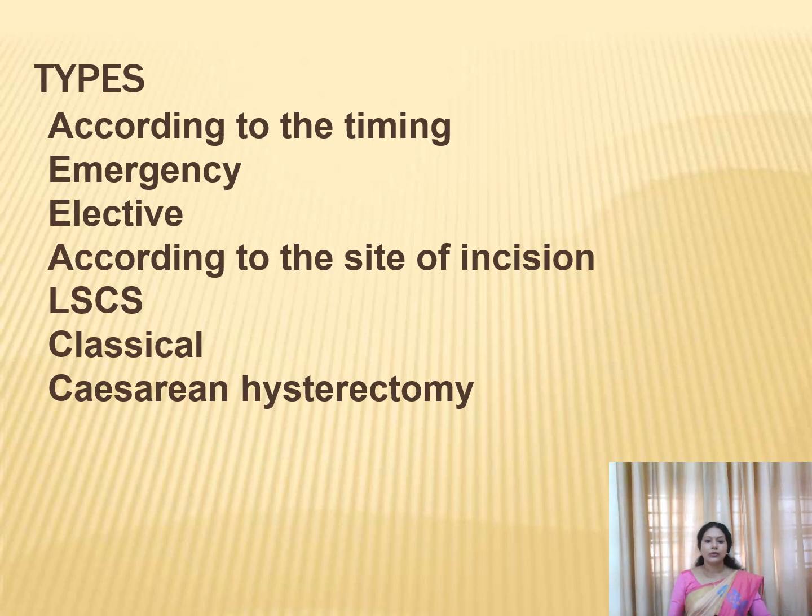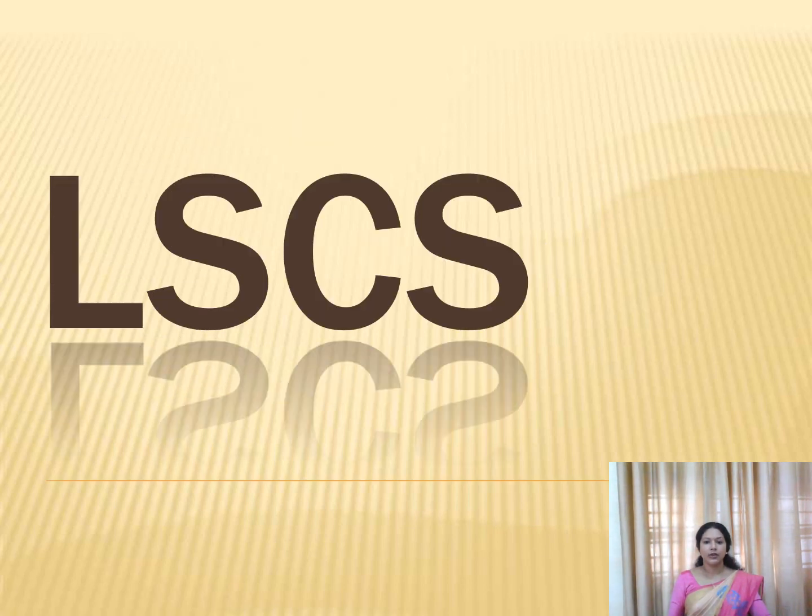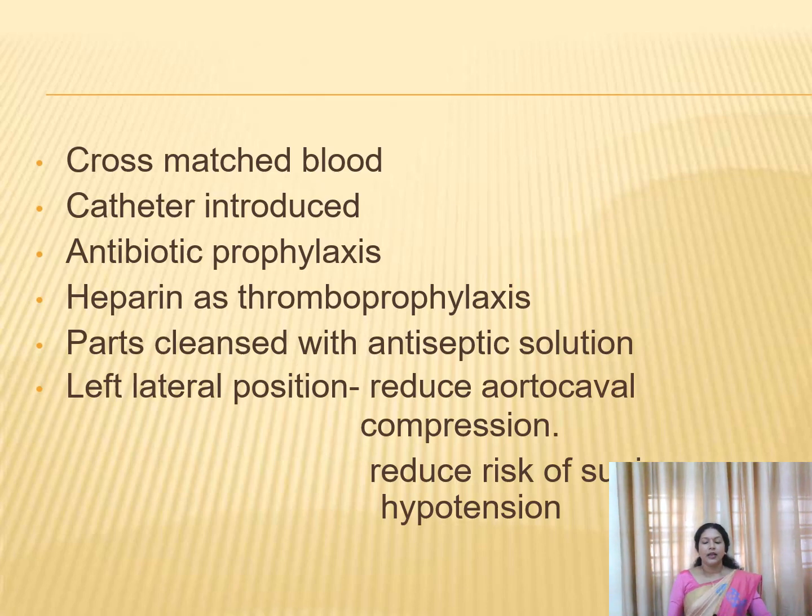And according to the site of incision, we can divide the cesarean into lower segment cesarean section, classical cesarean section, and cesarean hysterectomy. Now we can see about the lower segment cesarean section or LSCS. Nowadays, this is the common cesarean we are performing, that is LSCS. In the LSCS, first we should see the pre-operative care or the preliminary arrangements that we are supposed to do before a cesarean. In that, first one is we need to arrange a cross-matched blood.